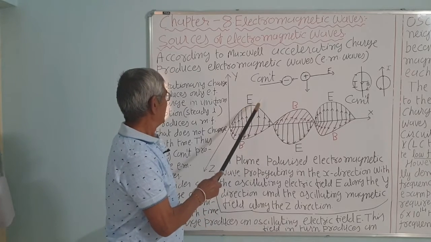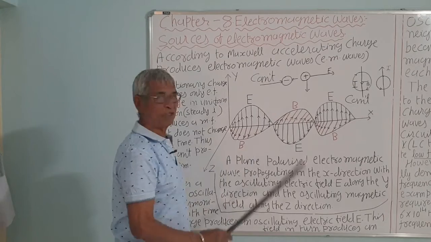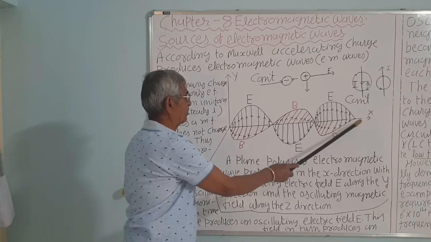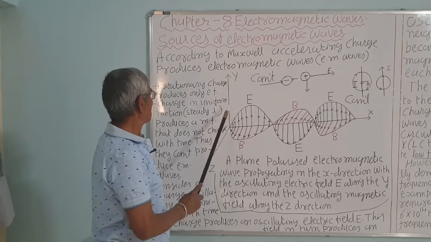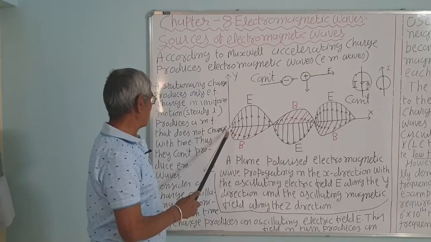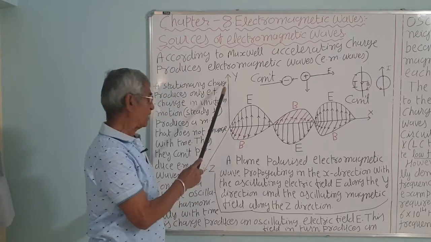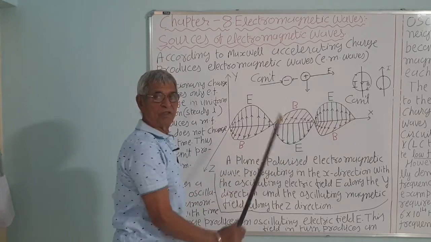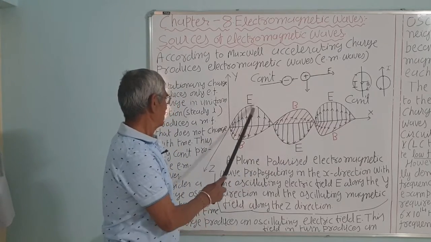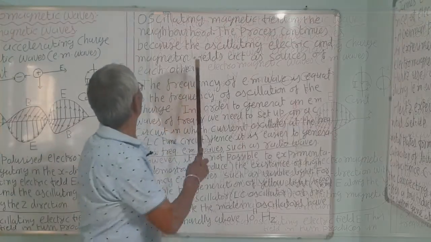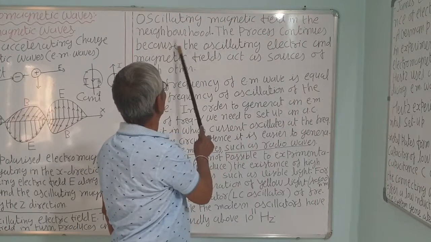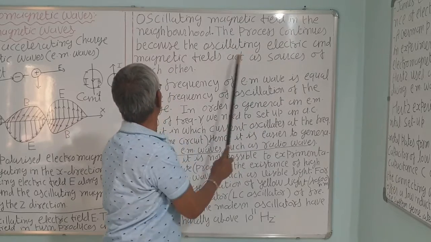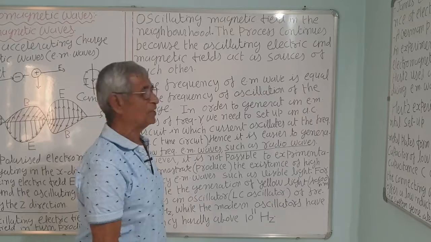The E upon B ratio is about the velocity of light. Suppose the wave is traveling along the x-axis, then the electric field and magnetic field are perpendicular. The electric field is along the y direction, the magnetic field is along the z direction, and the propagation is along the x direction. Correct? They are transverse waves. We will see later on about this. The process continues because the oscillating electric and magnetic fields act as a source of each other.